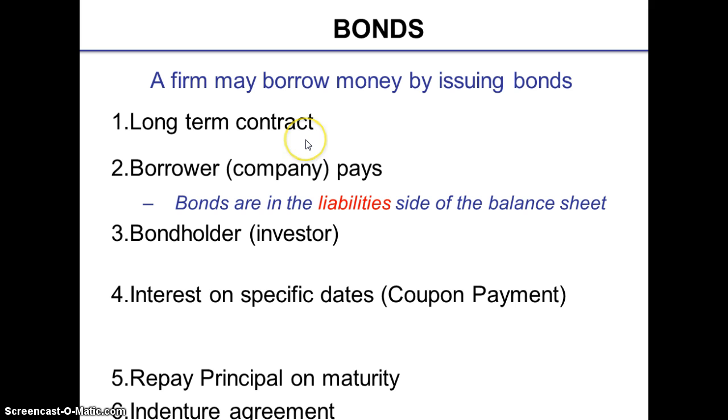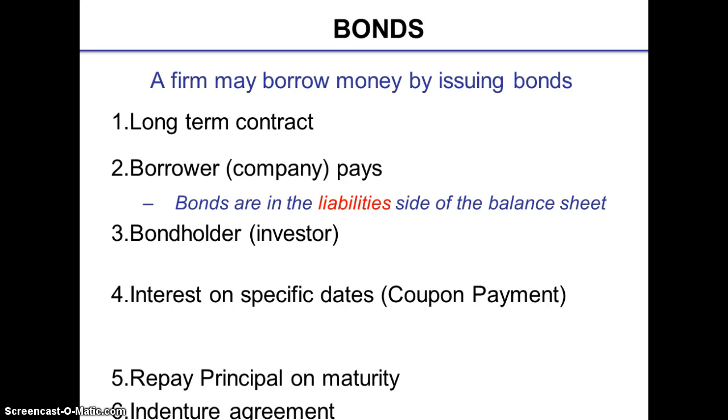Let me give you an example at this point. For example, on January 1, 2012, Tasty Food Products Company borrowed, say, $50 million by issuing 50 million bonds. Tasty Food Products Company will therefore receive the $50 million, and in exchange, it promises to make interest payments to the lender of the money, who is also known as the bondholder.